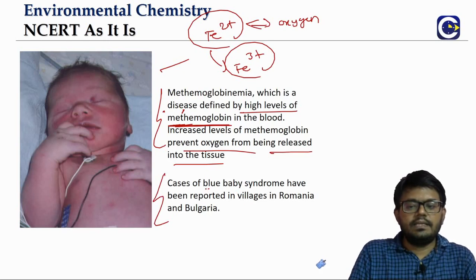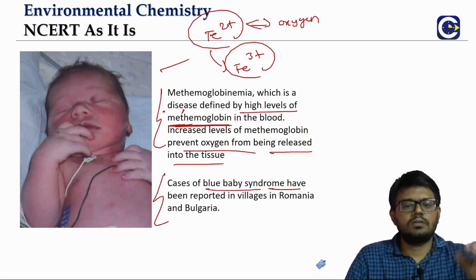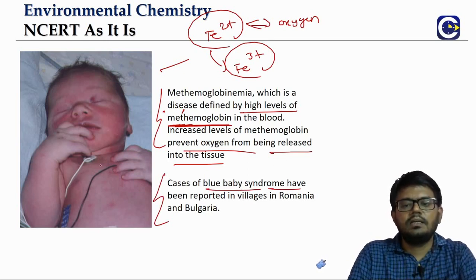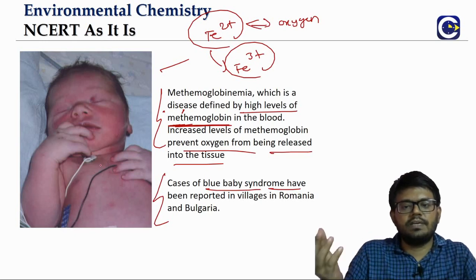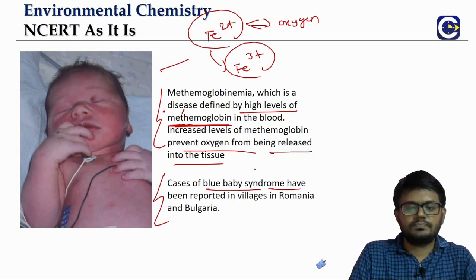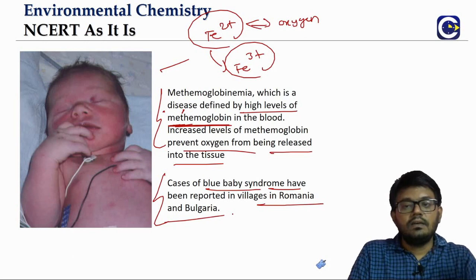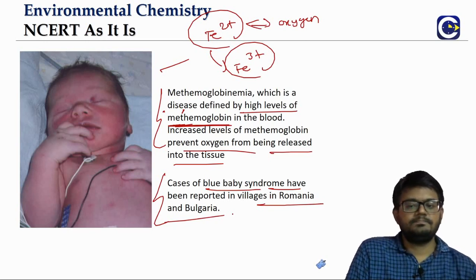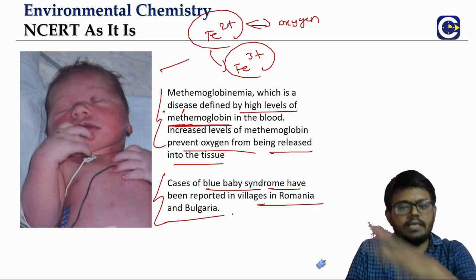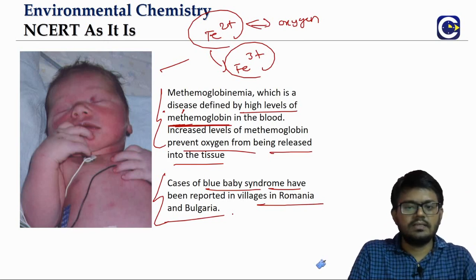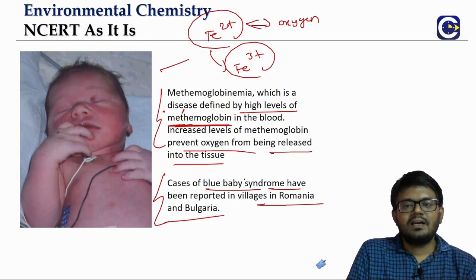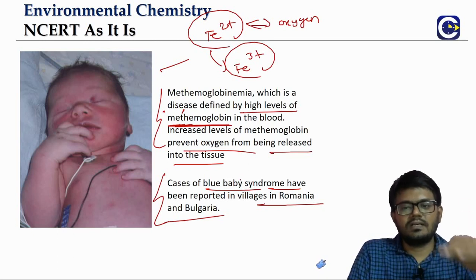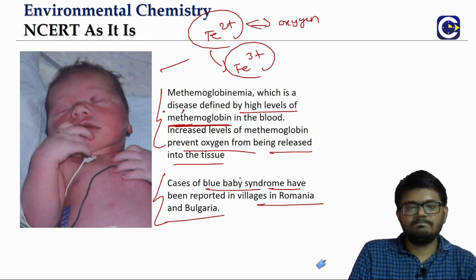And this is associated with what? The blue color on the skin or different parts of the body. That's why it is called blue baby syndrome. This is seen in villages of Romania and Bulgaria. We don't want to get into why it has come and all that, but it is basically because of the nitrate concentration in water crossing that threshold value.